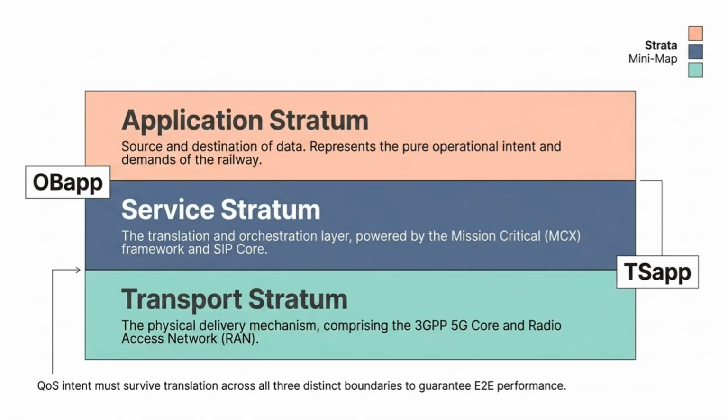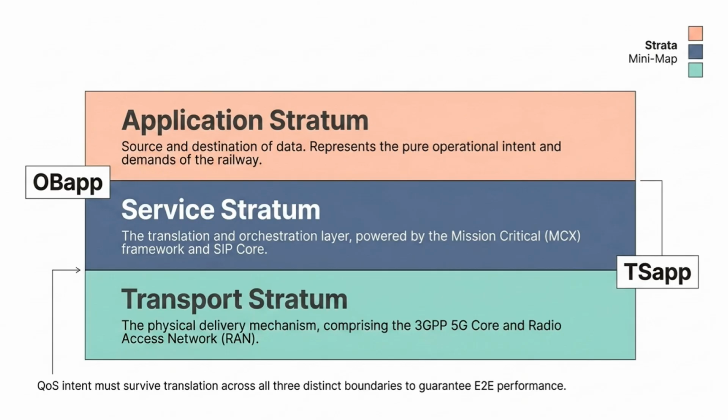FRMCS QoS. We'll start by examining the fundamental architecture that makes all this mission-critical railway communication possible. In a modern railway system, communication isn't just some giant monolithic pipe of data. It's incredibly structured. Notice the clear separation of responsibilities we have here. As we peel back the layers of this system, try to keep this visual map in the back of your mind. We're drilling down from the red application stratum at the very top, moving through the blue service stratum in the middle, and eventually hitting the gray transport stratum at the base.